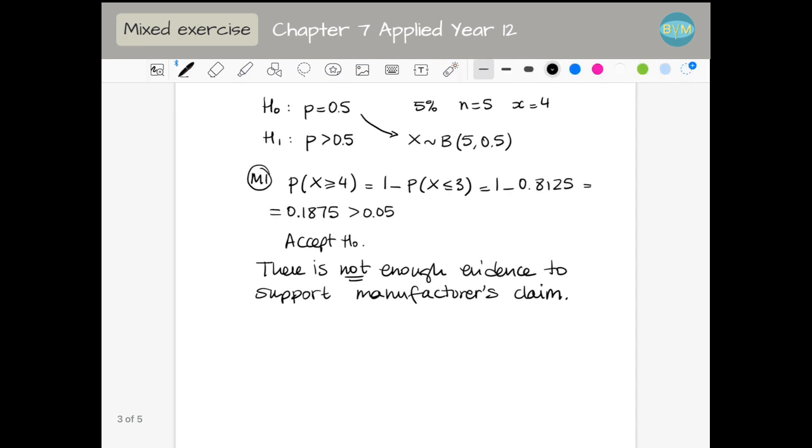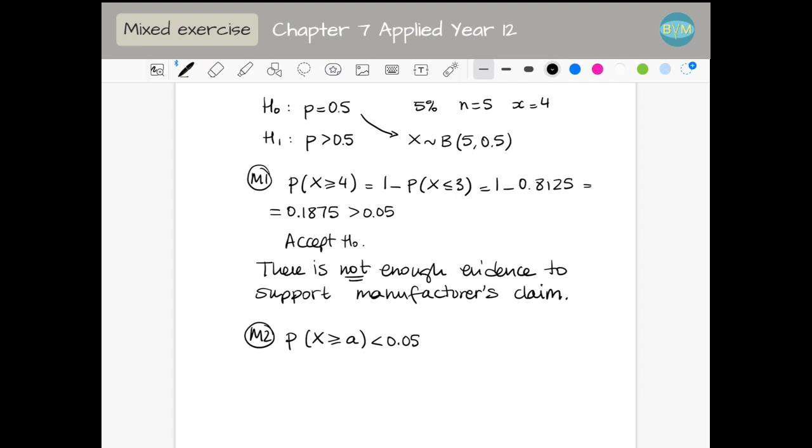Method 2 is using the critical region. Remember, you can choose either method. I'm going to do both, so you can choose, and because sometimes you really need to find the critical region because they are going to ask you. So I'm looking for a value A such that the probability of being greater or equal to A is smaller than the significance level. This binomial is in the tables. If not, you have to do it with the calculator.